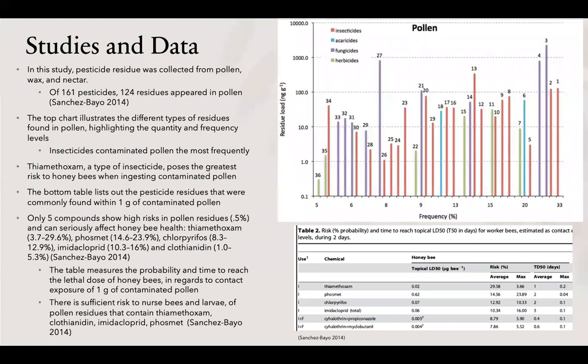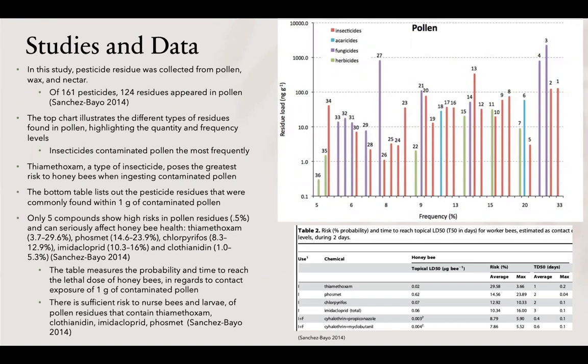There's been a lot of research and studies that have looked into pesticide exposure and honeybee health, relating them to colony collapse disorder. In this study in particular, pesticide residue was collected from pollen, wax, and nectar. Of 161 pesticides, 124 residues appeared in pollen.